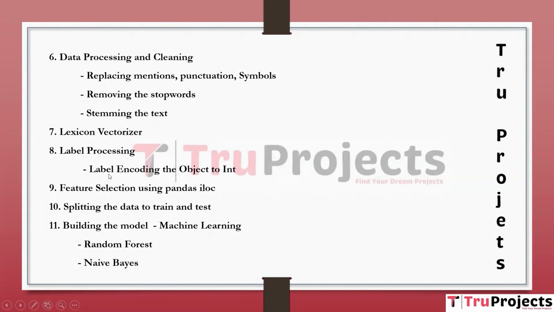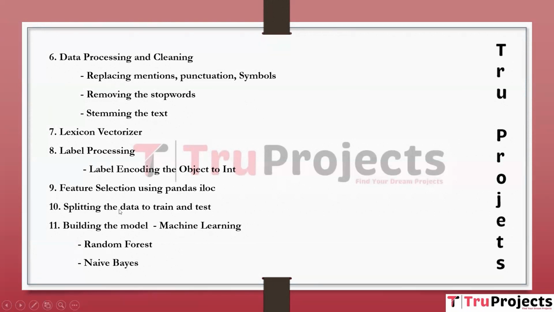Label processing step involves encoding sentiment labels into numeric values. Next one is feature selection using Pandas iloc. In this module, it involves selecting relevant features or columns from the dataset for model training. This step involves focusing on the most important features.